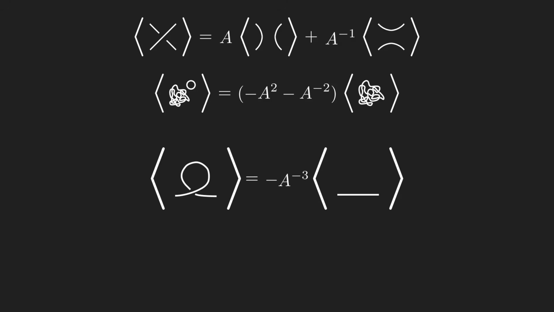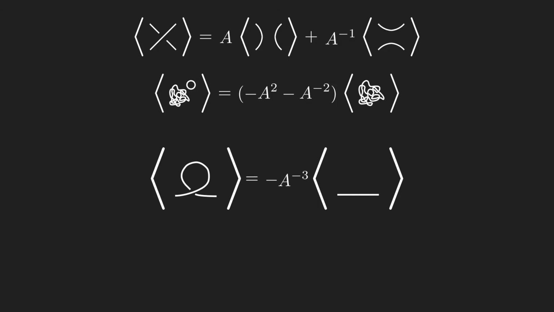There are two ways to proceed from here. The first way assumes that the bracket, as we've already defined it, is invariant under type 1 Reidemeister moves. So the left-hand side untwists, and minus a to the minus 3 has to be 1. Hence, a can be any of the three complex roots of negative 1, which are negative 1, e to the i pi over 3, and e to the negative i pi over 3. This gives us a valid link invariant.